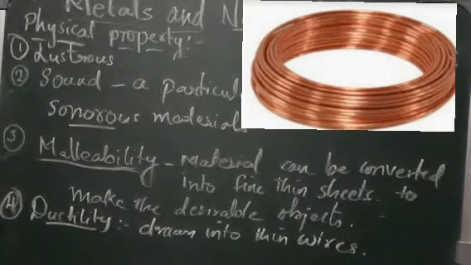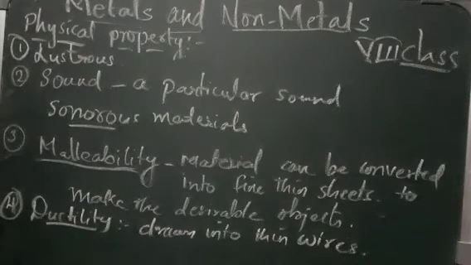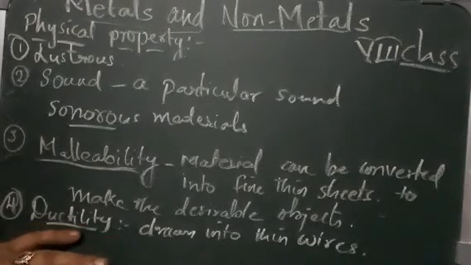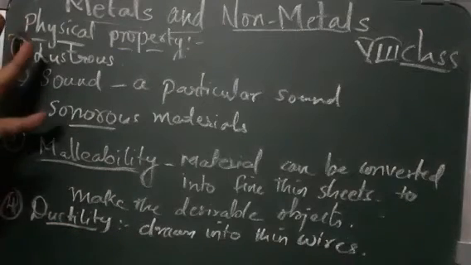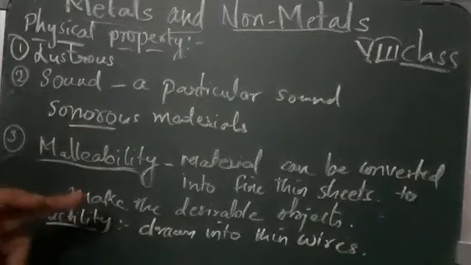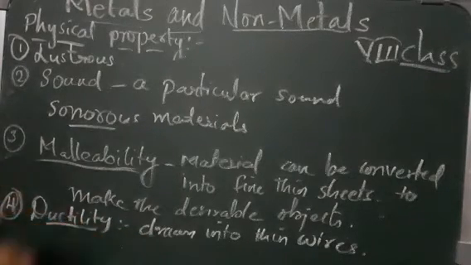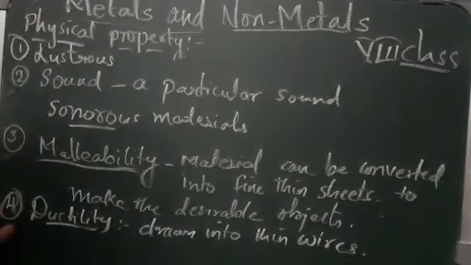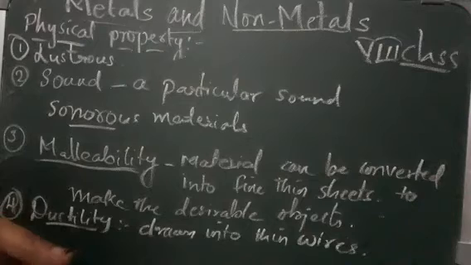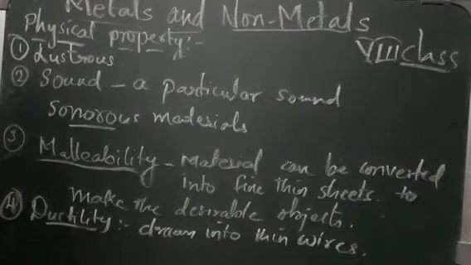Okay, whereas the zinc wires we have, the copper wires we have, which we use in electricity, are drawn into thin wires. That is, they have the ductility property. They are ductile. Okay. So with this we have learned about lustrous, sound, malleability, and ductility. As we come to know, in ductility we can see the production of thin wires. If thin wires are produced, we are using them for electricity, right? So we will see how this conduction of electricity takes place.